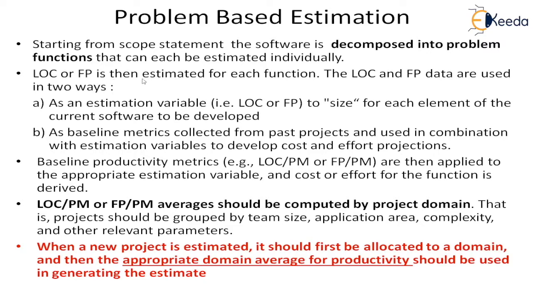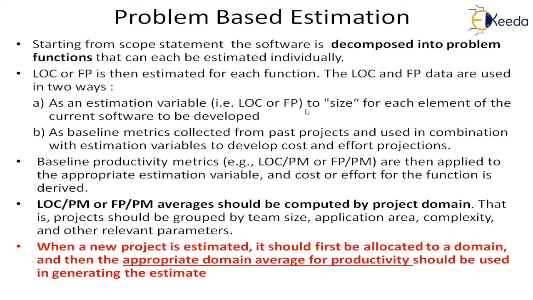LOC or FP is then estimated for each function. The LOC and FP data are used in two ways. Normally, this is an estimation variable. Here, when we are doing the sizing, we are taking it as an estimation variable. So this becomes our first estimate, for each of these decomposed elements. That is one way of using LOC and FP.